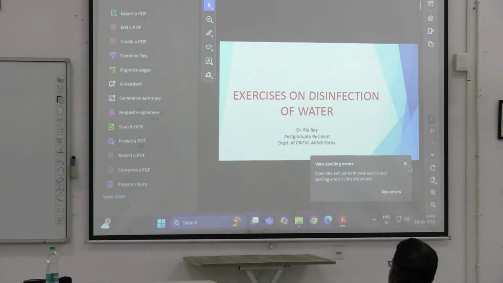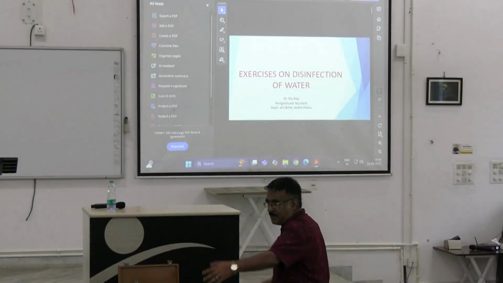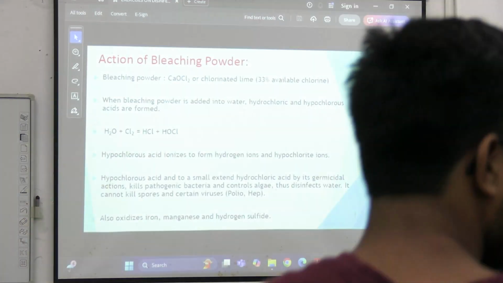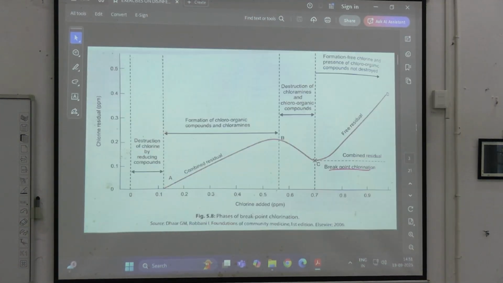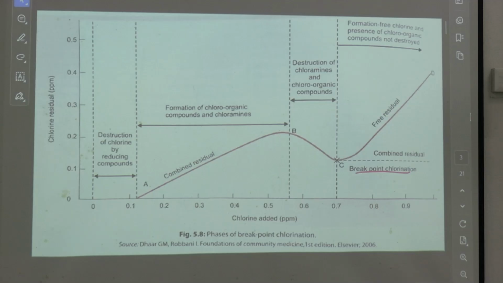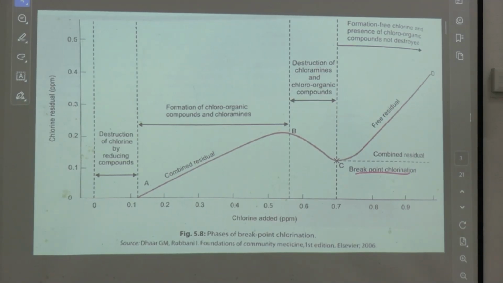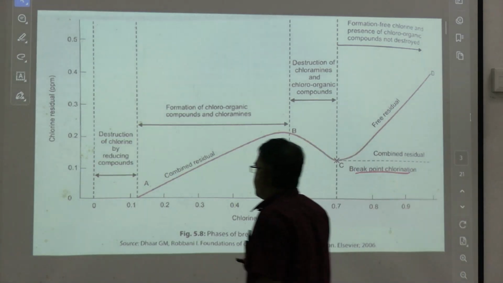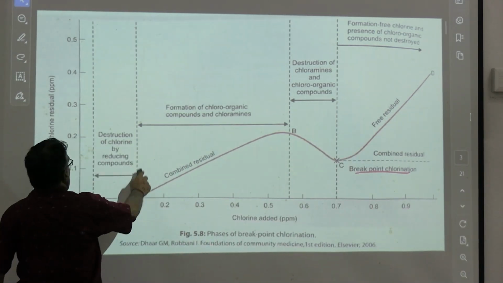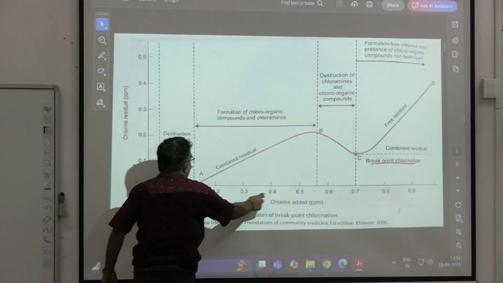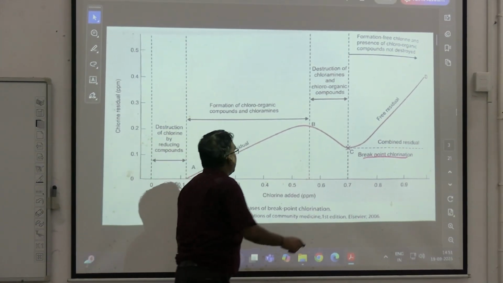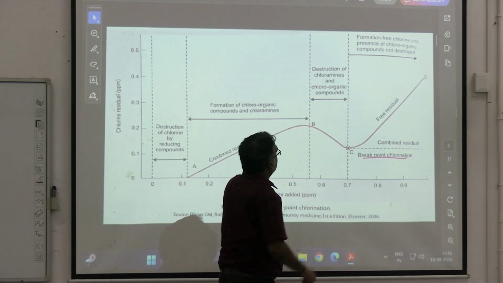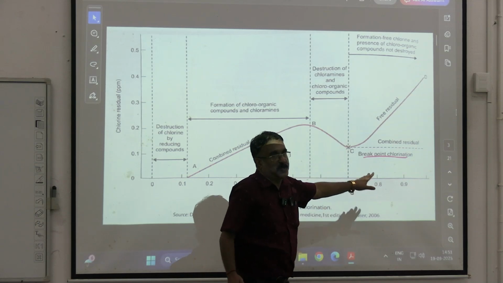Now, you can see this over here. The germicidal action kills pathogenic bacteria and controls algae. This is what I just talked about, chlorination: destruction of chlorine by reducing compounds, then formation of chloro-organic compounds, and the combined residual chlorine is this much. Then it is destroyed, and this is the breakpoint chlorination. Then formation of combined residual and free residual.